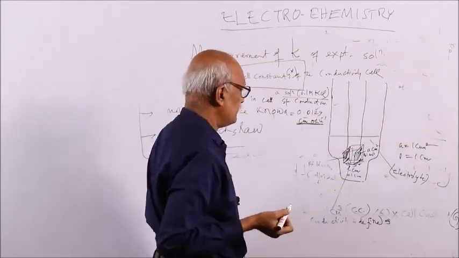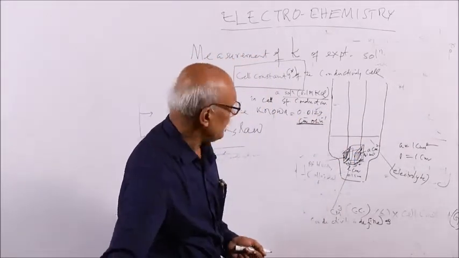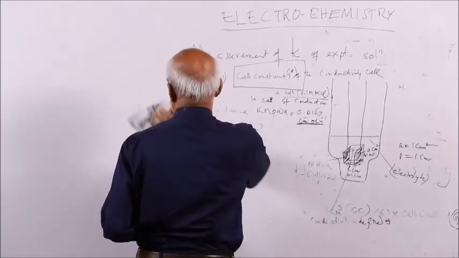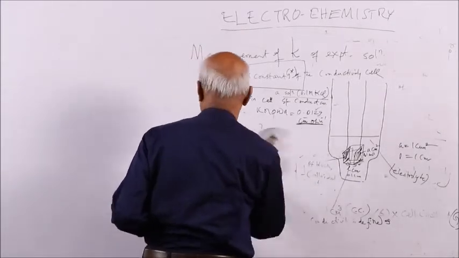Second part, you measure the resistance of the solution.